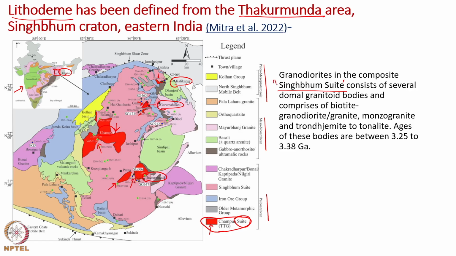Here is a term, Singhbhum Suite. The composite Singhbhum Suite consists of several domal granitoid bodies and comprises granodiorite, biotite granodiorite, granite, monzogranite and trondhjemite to tonalite, and ages of these bodies range between 3.25 to 3.38 billion years, and that is why it is placed over here in the succession.